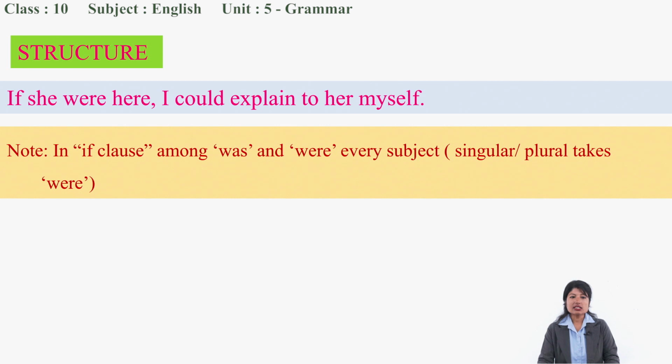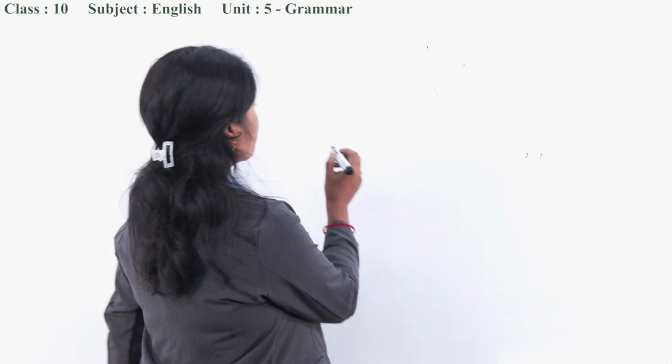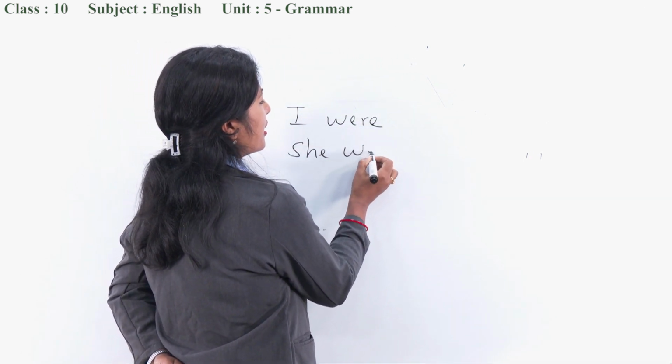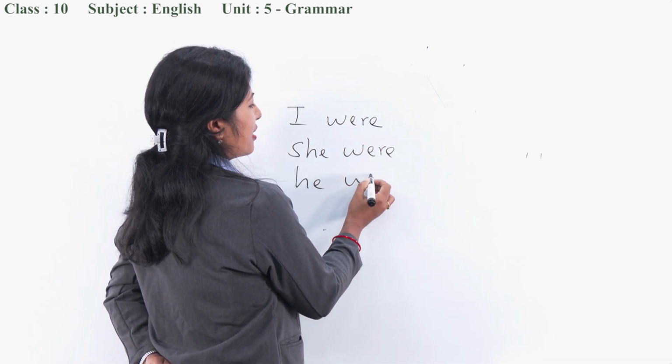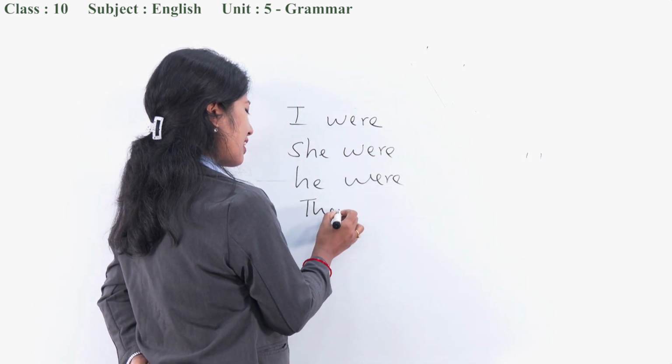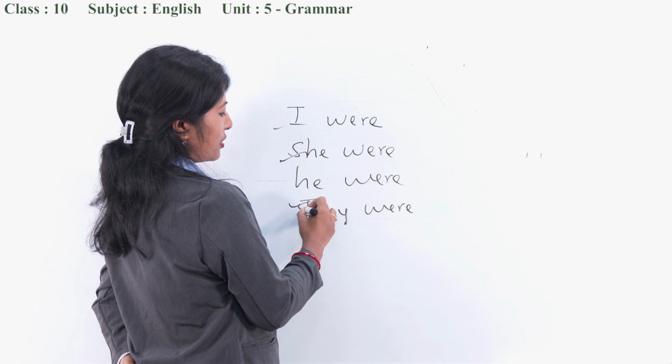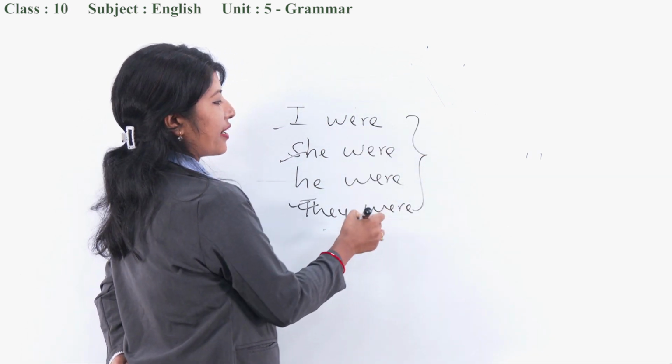Note: in an if clause or conditional sentences, among was and were, every subject, either singular or plural, takes were. This is not to forget. We use were instead of was. Look at the board: I were, she were, he were, they were, either singular or plural, all take were.